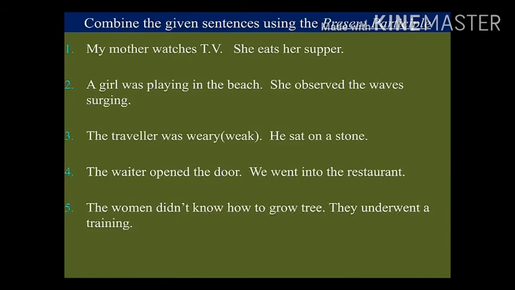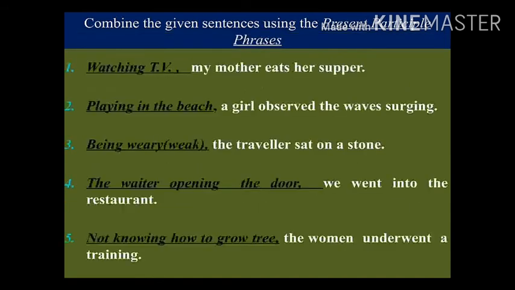Next one, a girl was playing on the beach. She observed the waves coming. Here we have to start with the word playing. The third one, the traveler was weary. He sat on a stone. We have to say that being weary, the traveler sat on a stone.